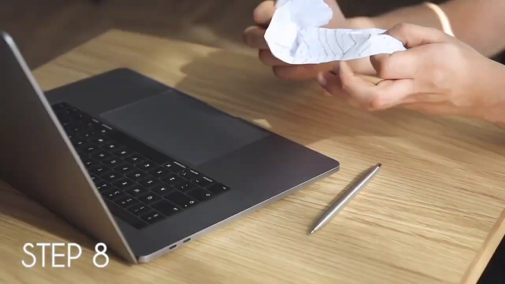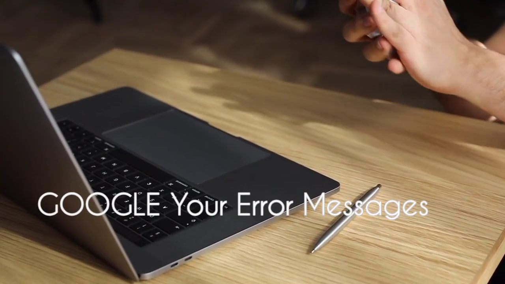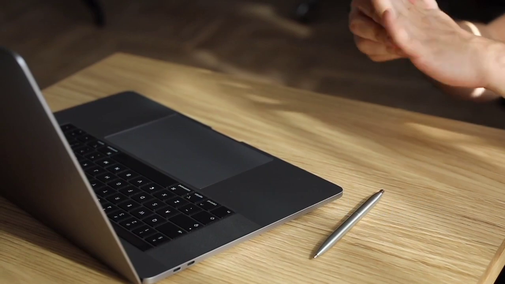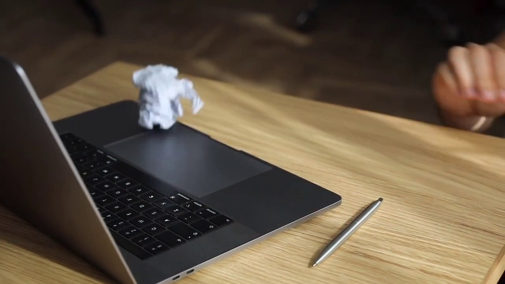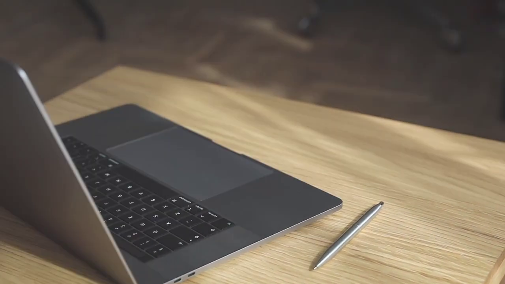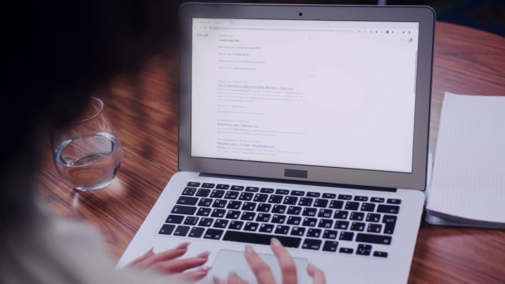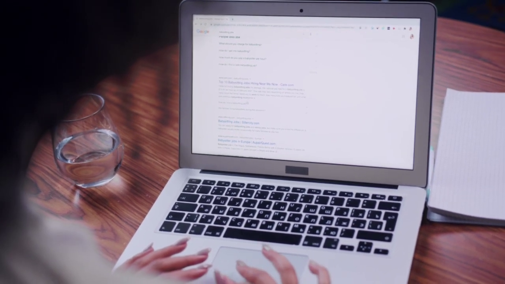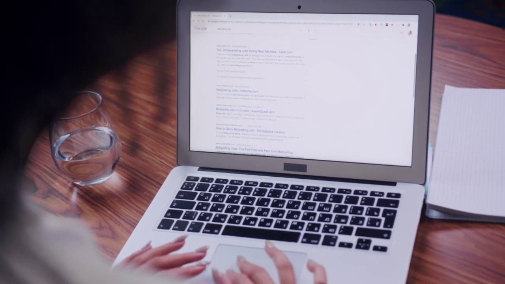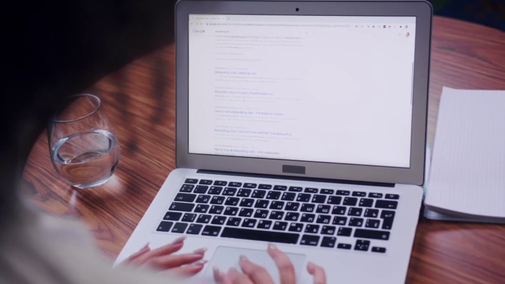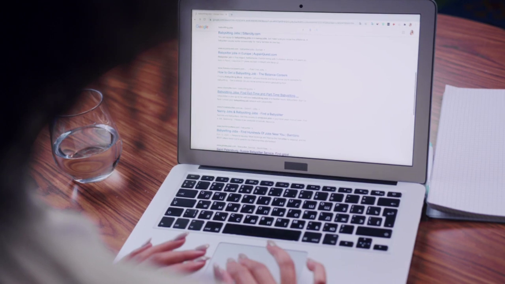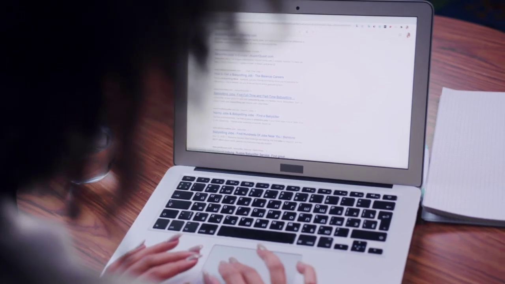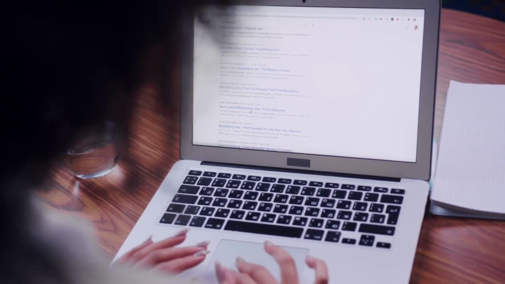Step 8. Google your error messages. When you will start coding on your own, you will get stuck many times between the programming due to errors. So how to solve those errors? Just copy paste your error messages on Google and you will get the solution, because many programmers before you were also stuck somewhere due to those errors, and when they solved them, they posted the solution of those errors.